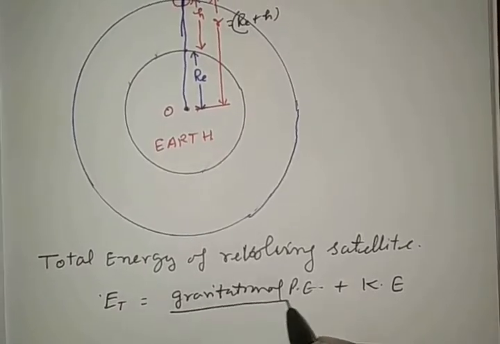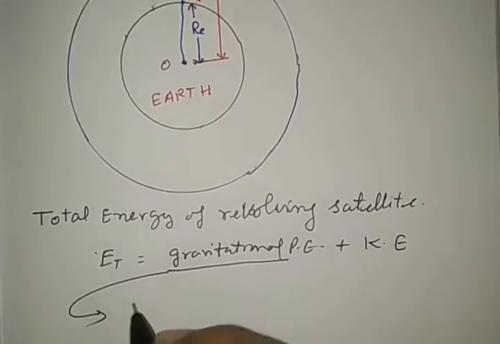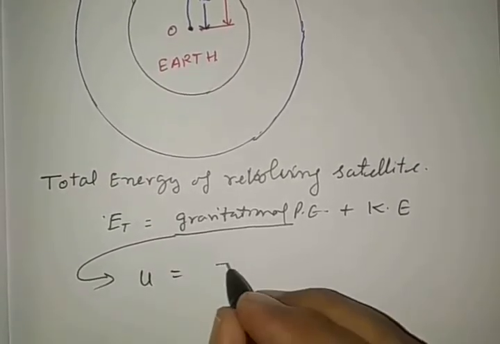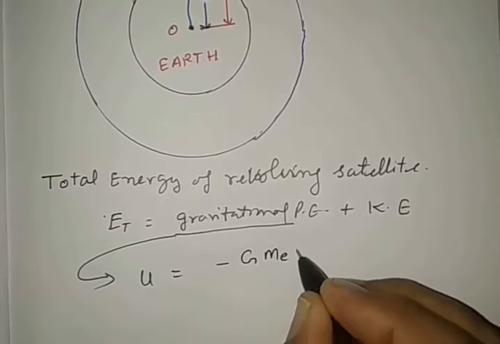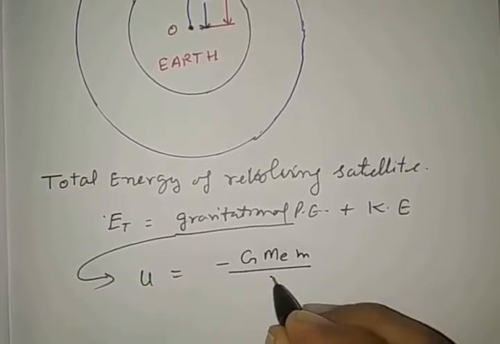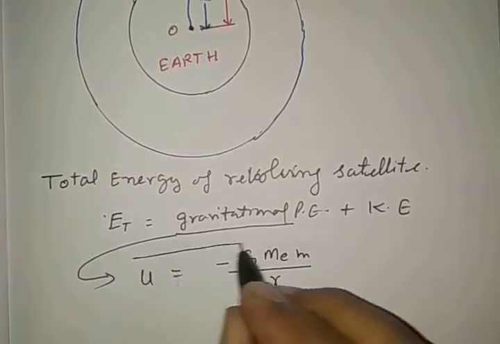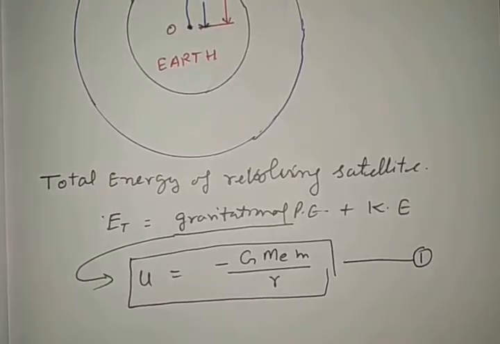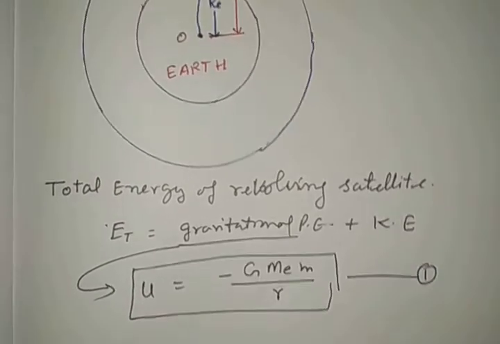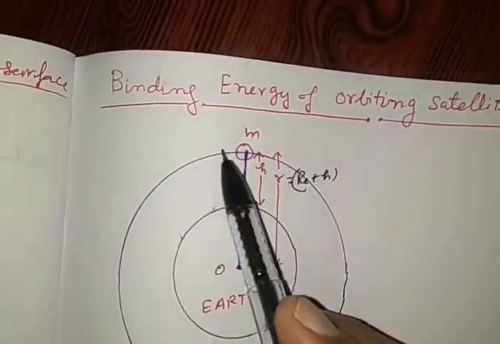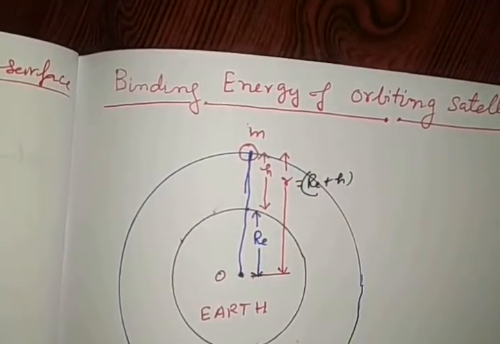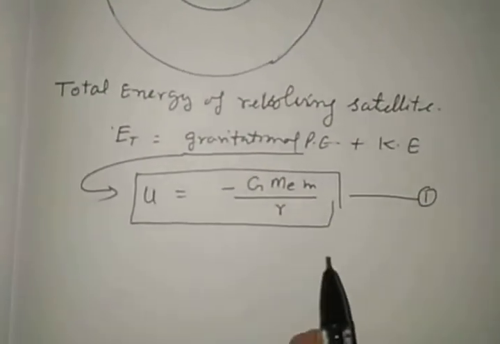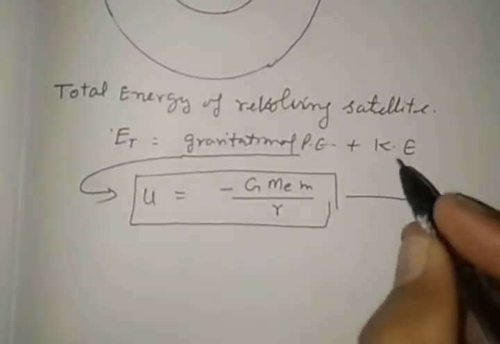Gravitational potential energy is denoted by U and it is given by the formula minus G Me m by r, where Me is the mass of Earth, and it is represented by equation number 1. This is the total potential energy of the orbiting satellite around the Earth, given by this formula.